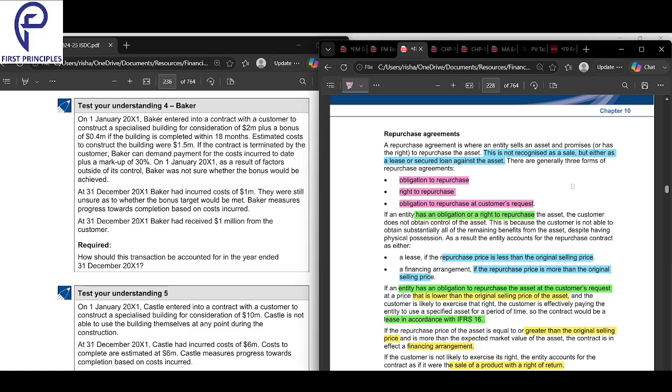So you just have to see what the price is when you are repurchasing. If the repurchase price is equal or greater than the original selling price and is more than the expected market value of the asset, the contract is in effect a financing arrangement. And if it's not the case, then it is a lease. If the repurchase price is lower than the original selling price and the customer is likely to exercise the right, then you record it as a lease.